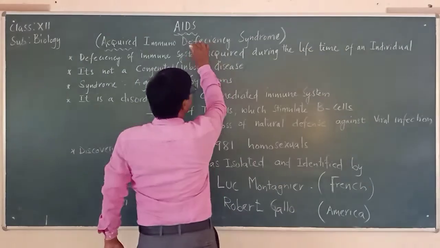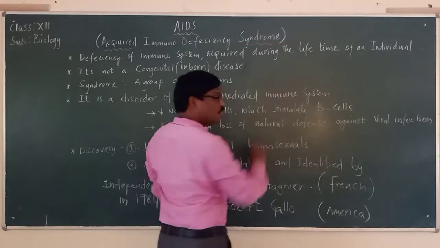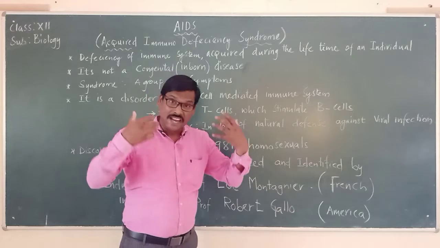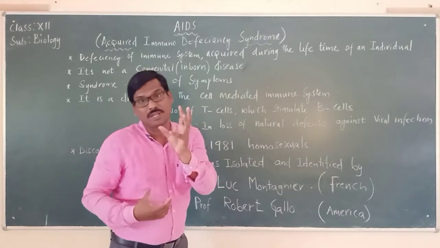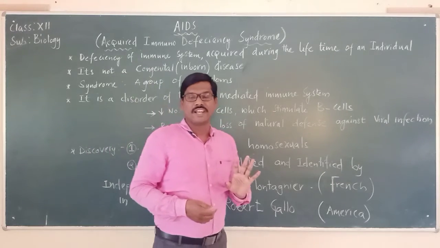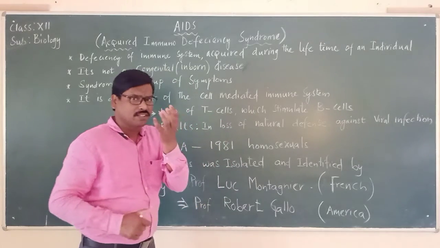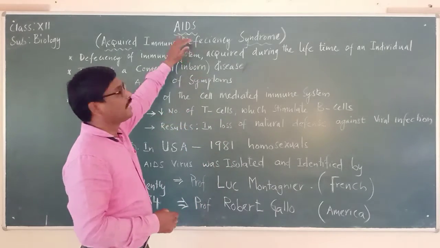Syndrome means that when many diseases attack at a time, showing the symptoms of different diseases, we call it a syndrome.